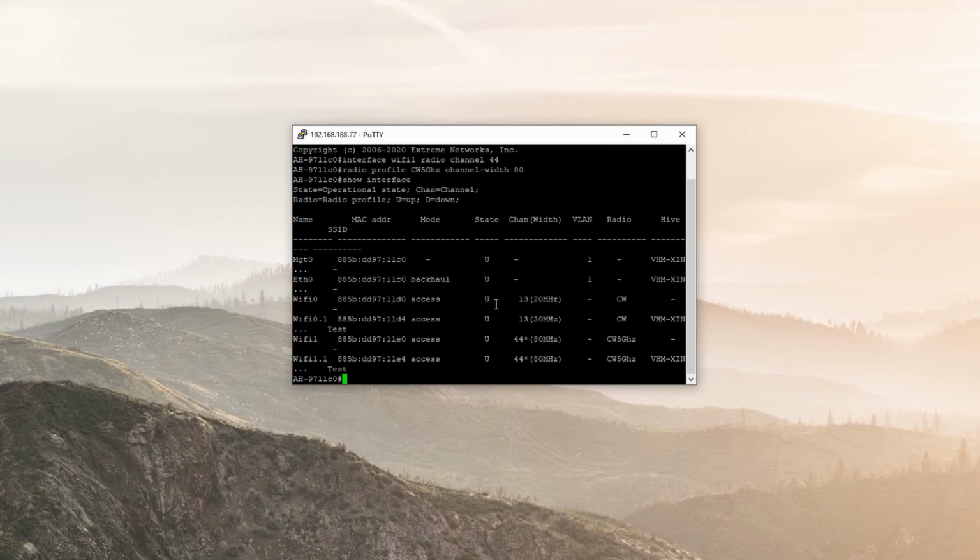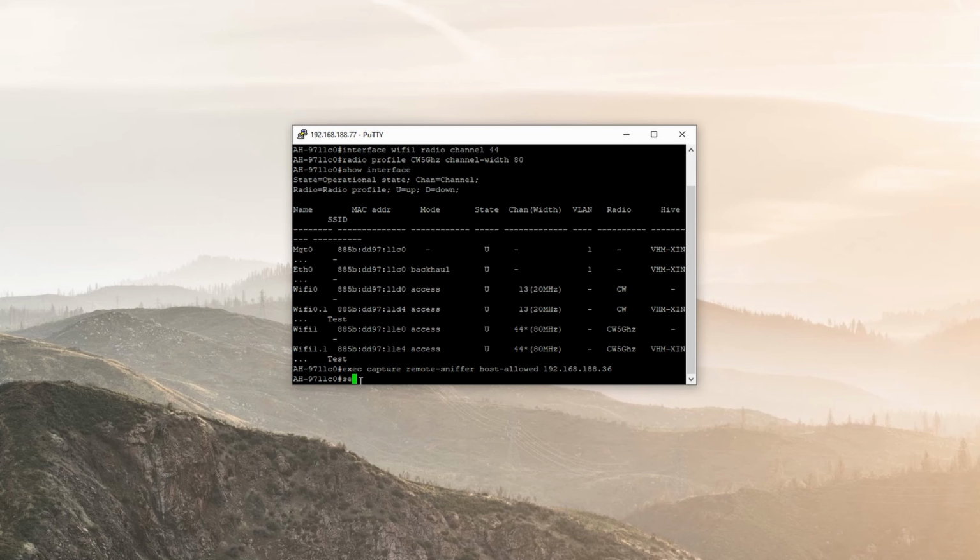So if we get that out of the way, we can start setting up the remote packet capture settings. So you want to start by exec capture remote-sniffer host-allowed. So this sets the computer that you're working on as the host that will be able to look into the packets. So you want to use your own IP address, .188.36 in my case.